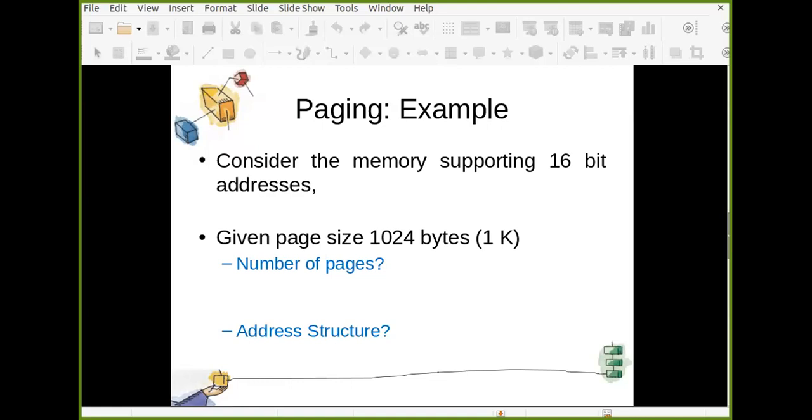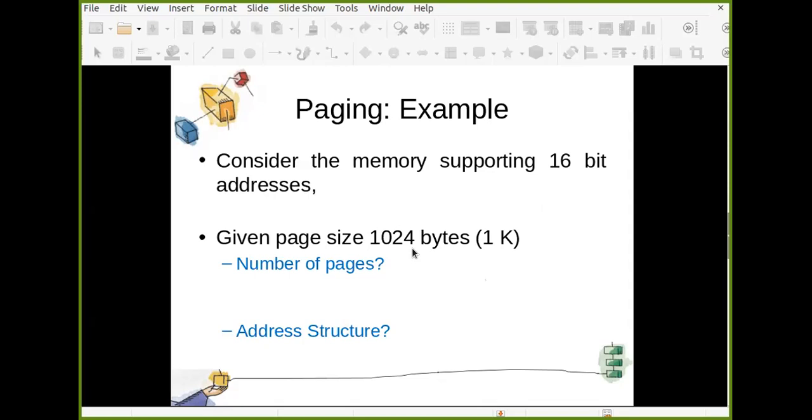So there are 2 raised to 16 addresses and page size is 1024 bytes. Now let us assume that currently the word size is 1 byte. So there are 2 raised to 16 bytes of main memory. That is the size of main memory. And page size is 1024 bytes. If I convert 1024 bytes into a power of 2, what is it?